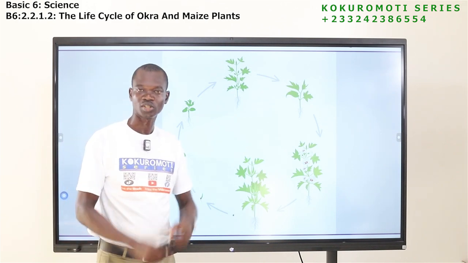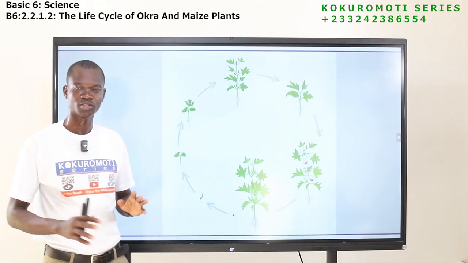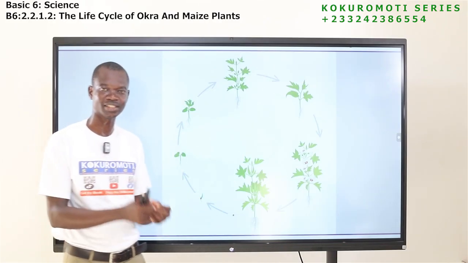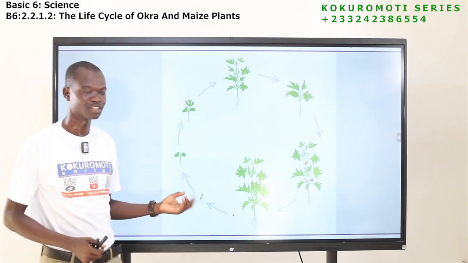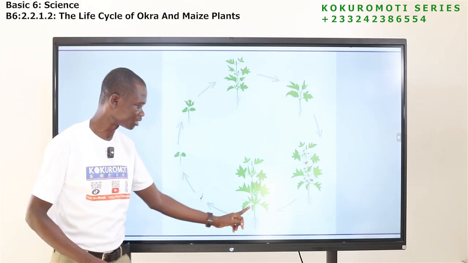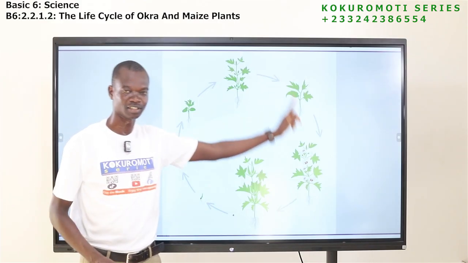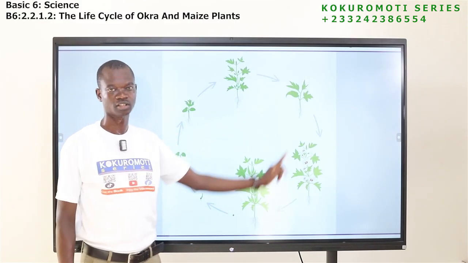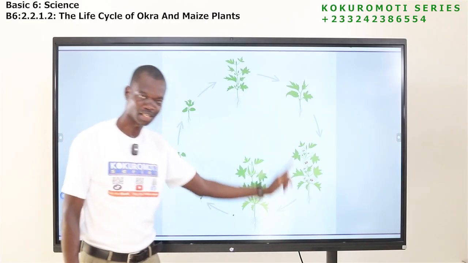Some of them too, they are not used to prepare food. We keep them, we dry them, and then we use the seed for planting again. So this goes like that, it doesn't stop. When it gets here, you use the same seed to plant again. And this is what we call the life cycle of okra.